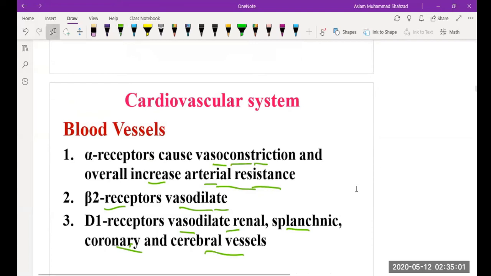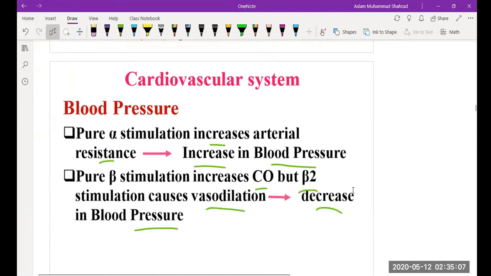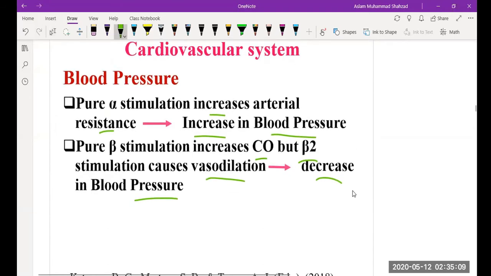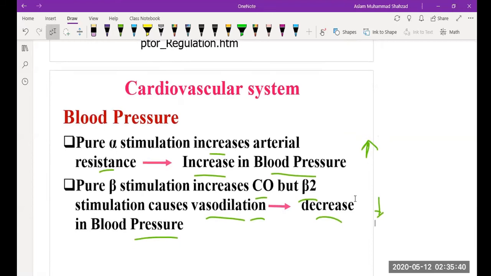So if we take a look at these blood vessels and then apply the same to the blood pressure, we find the same thing: alpha receptor stimulation is responsible for an increase of the blood pressure because of the arterial resistance, because of the vasoconstriction, whereas beta stimulation is responsible for vasodilation, and as a result blood pressure decreases. So all these effects are correlated to their functions. The blood pressure and the blood vessel functions have a very close relationship.